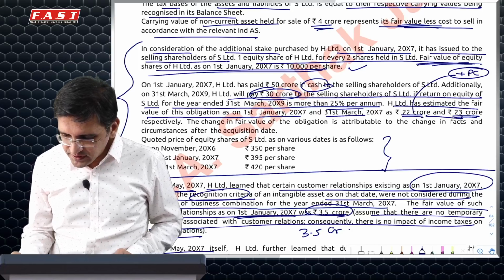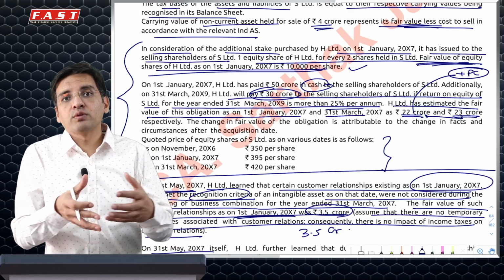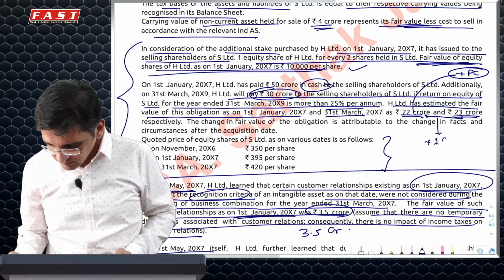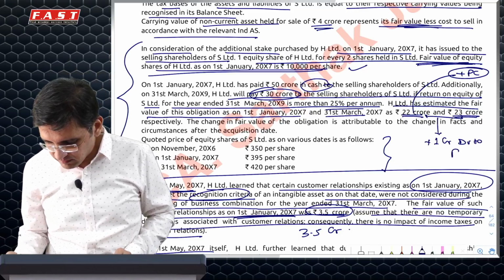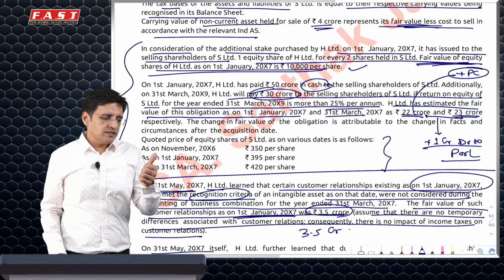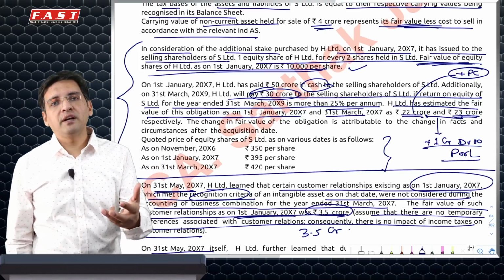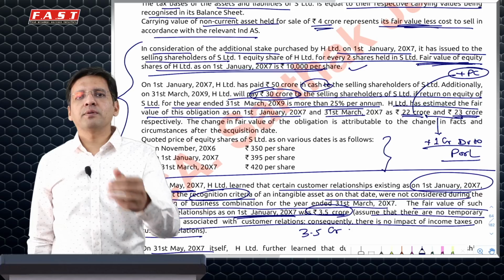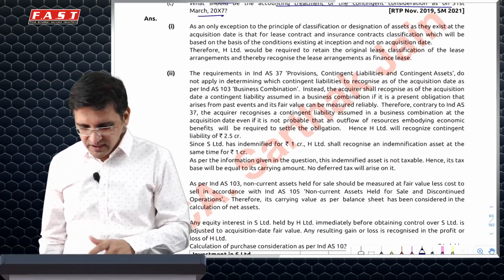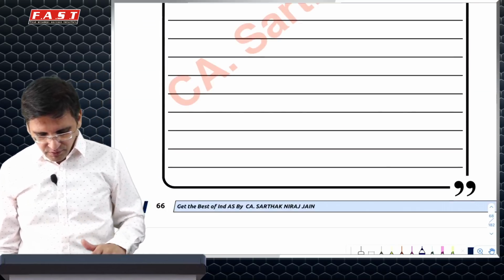But then subsequent changes, due not to change in estimate or events existing on the date of acquisition but due to later changes, this 1 crore will be debited to PRL and it will not be adjusted from PC or goodwill. So contingent consideration, if it is in the form of cash to be paid, will be treated as a financial liability measured at FVTPL, fair value, and gain or loss transferred to PRL will not affect your PC. So this is the individual adjustment which I have explained, and then you have the consolidated complete answer for it, which you can go through.